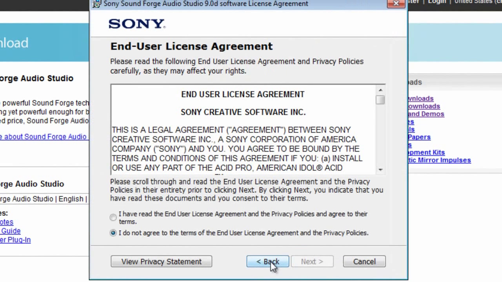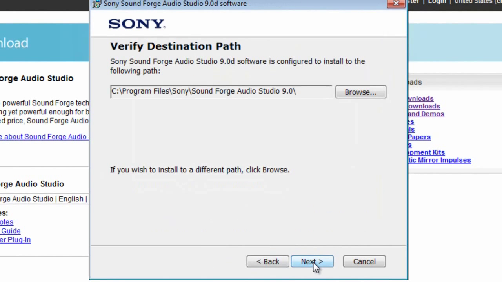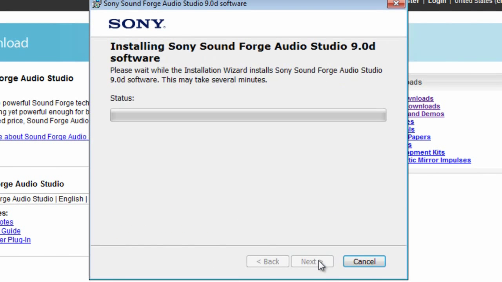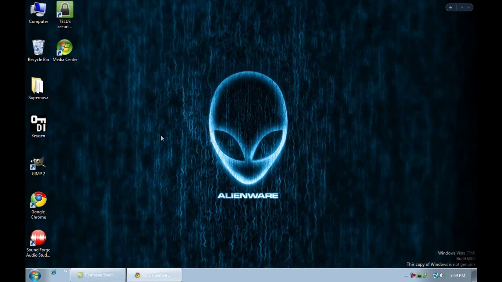Okay, now next, I've read the end user license agreement. Next, install shortcut to desktop. Okay, now it will take several minutes, and everything that's in the program is going to install. Okay, so now mostly when you're done, you just want to click finish.